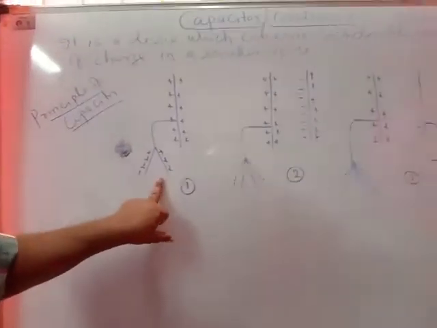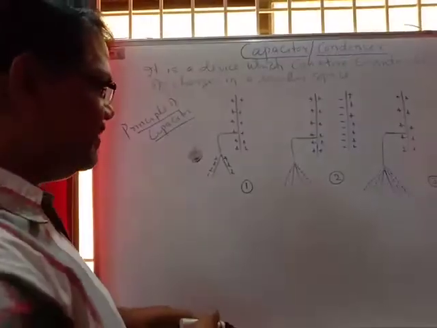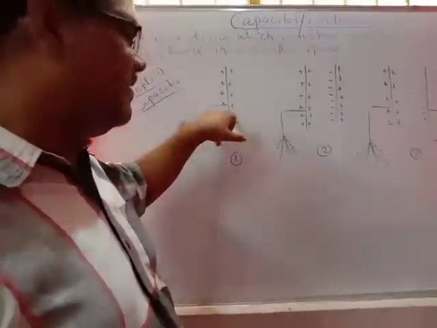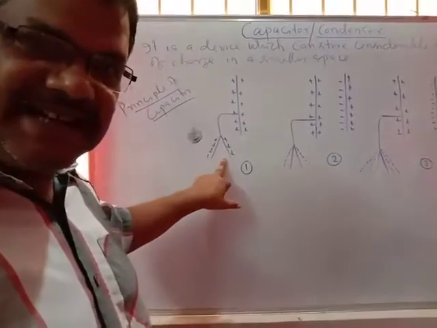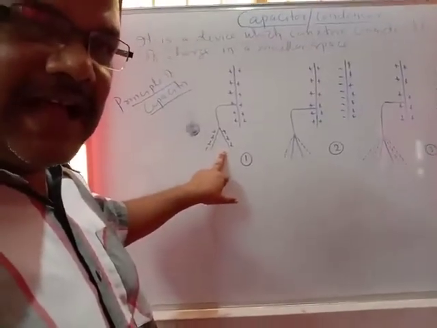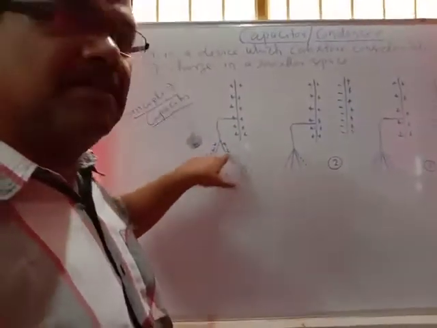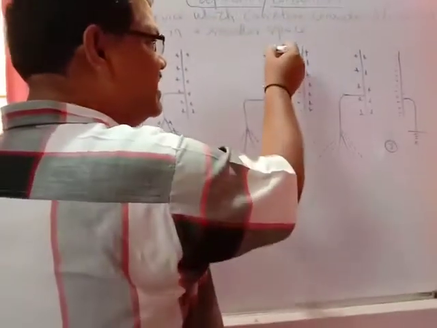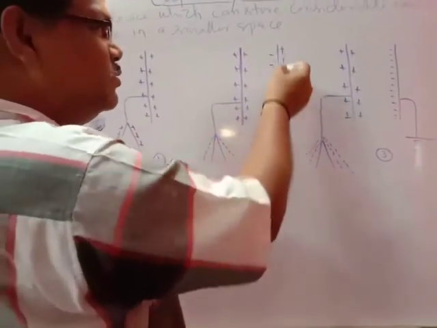The deflection of the gold leaf is the measure of potential. We have supplied the charge, the gold leaf is deflected, and that deflection measures the potential. So charge and potential are both related here. And in the second case, the charged conductor is placed near a neutral conductor.